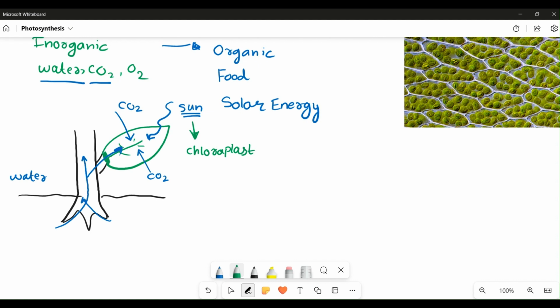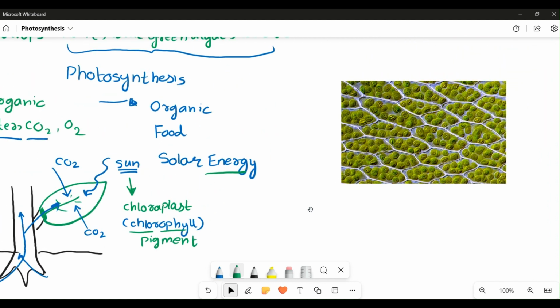Chloroplast is a cell organelle which primarily contains a special pigment we all know as chlorophyll. I will put a special underline under this pigment, chlorophyll. It is the pigment which captures the solar energy from the sun and acts as an energy supply for the process of photosynthesis.